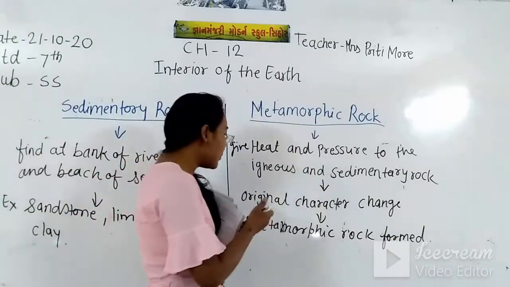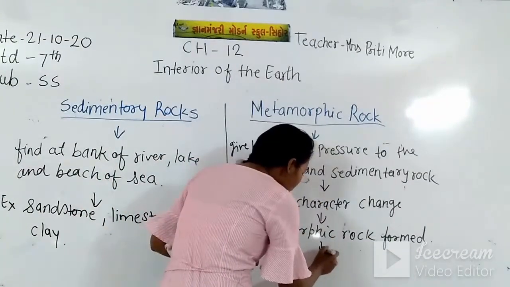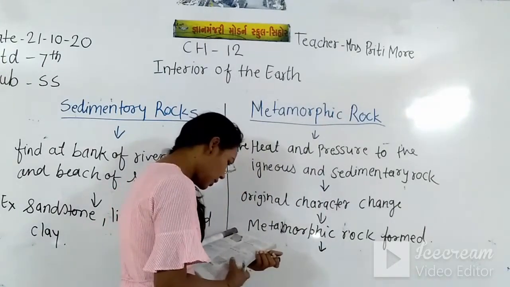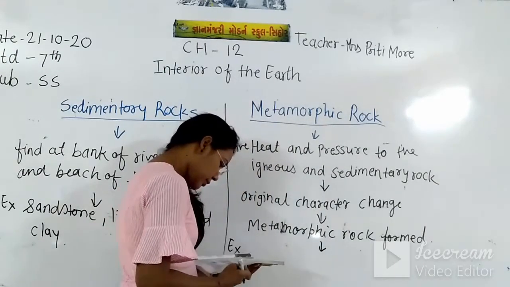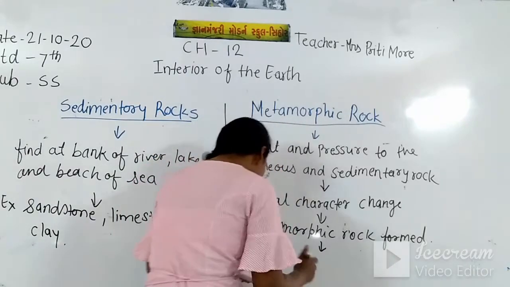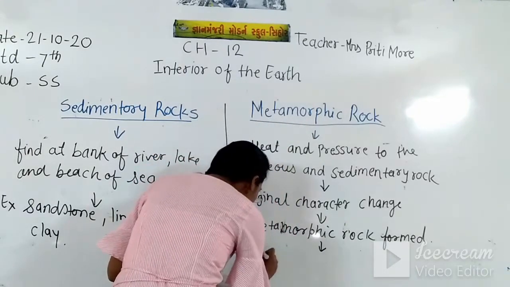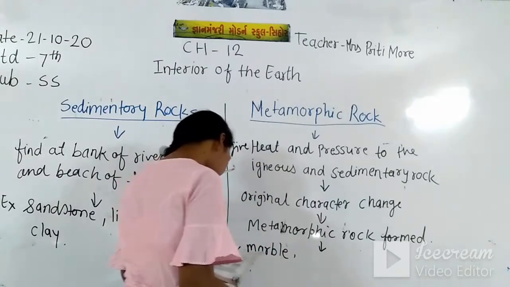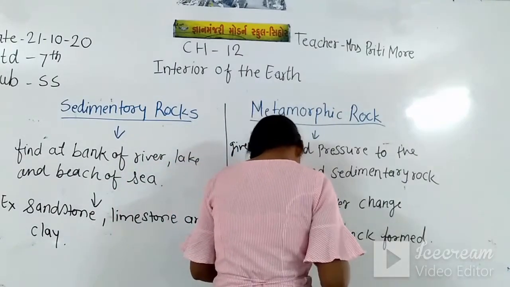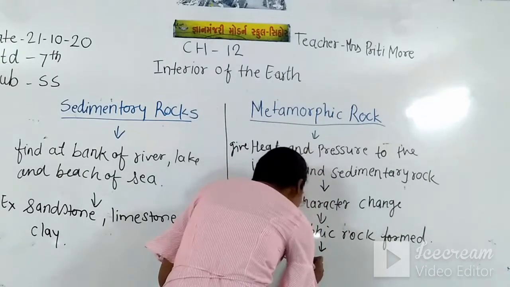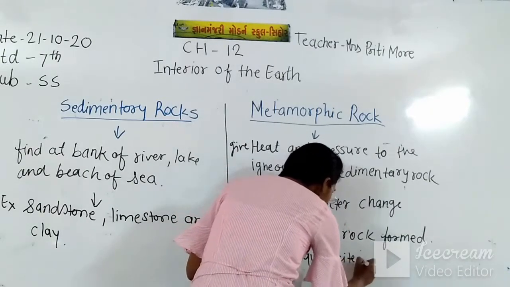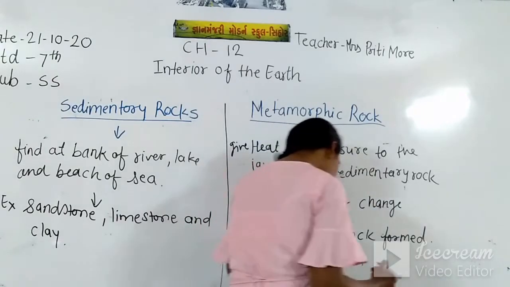So the examples of metamorphic rock are marble, quartzite, and graphite.